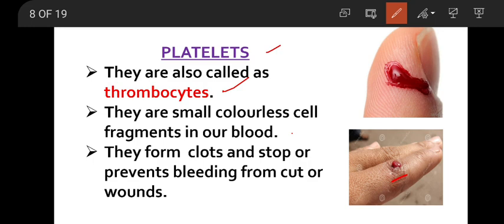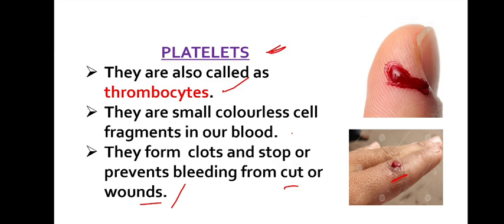It happens because of the presence of platelets. So platelets help in clotting of blood or stopping of blood during any cut, wounds or injury. Whenever any cut, wound or injury takes place, the blood flow will stop after some time. That is called clotting. You can see here in the diagram given, the clotting of blood takes place because of the presence of platelets. So in that way we can say platelets help in clotting of blood.